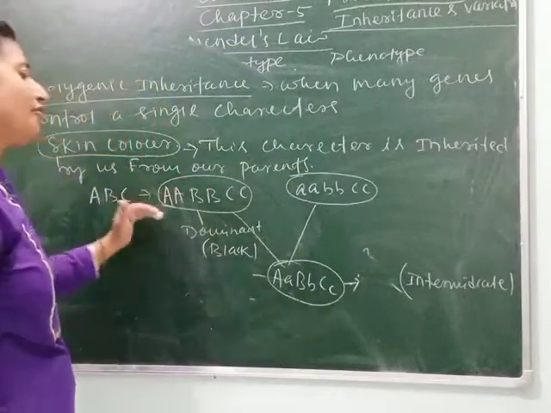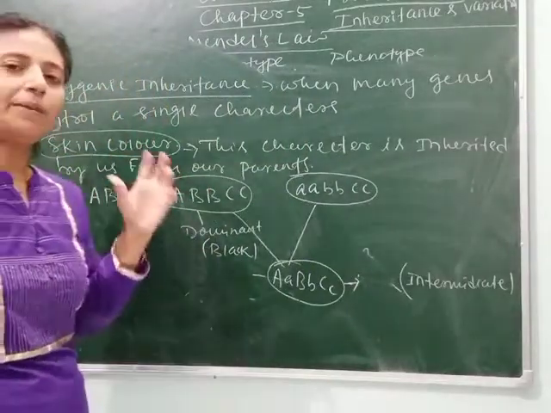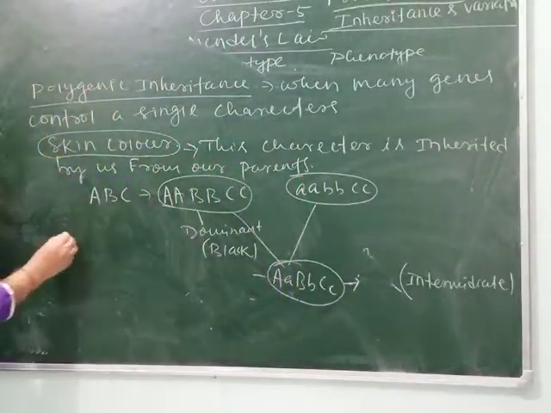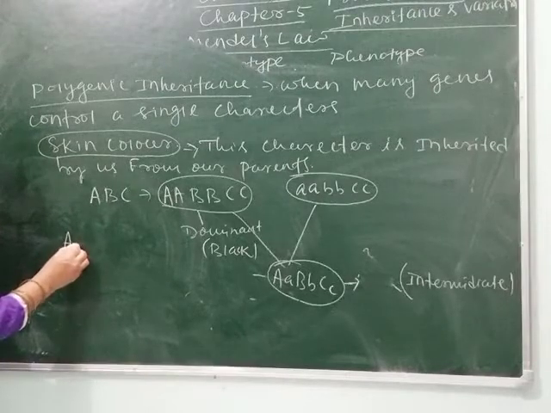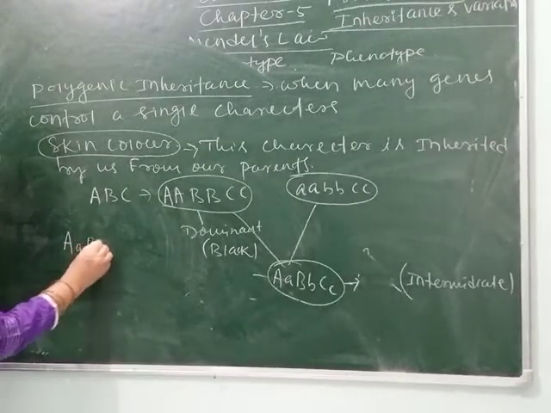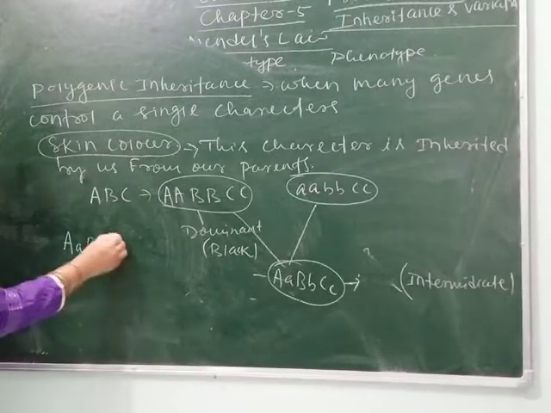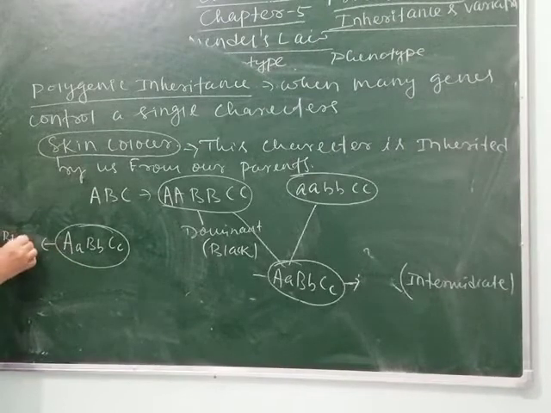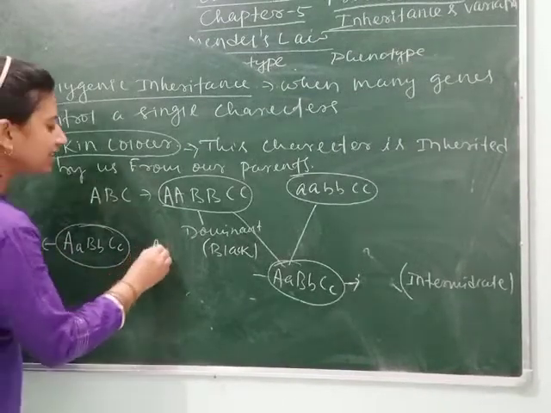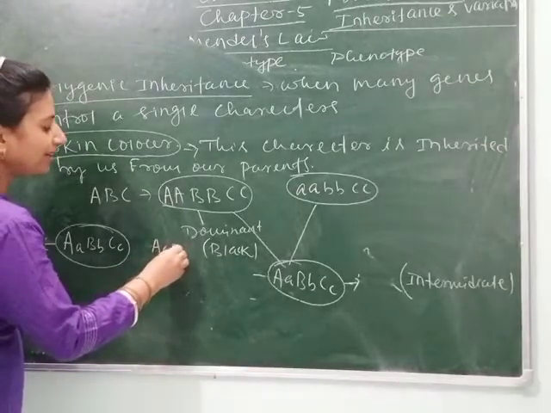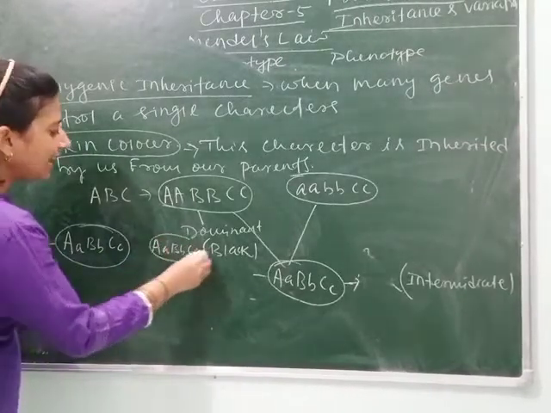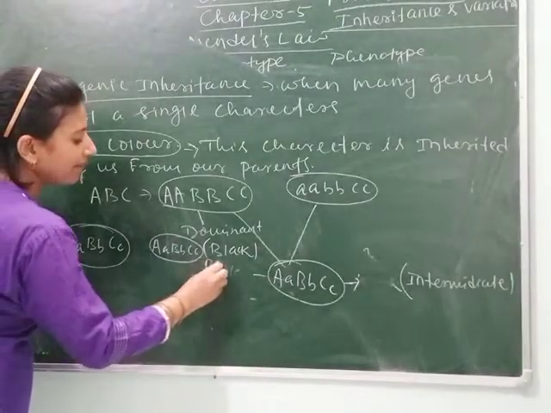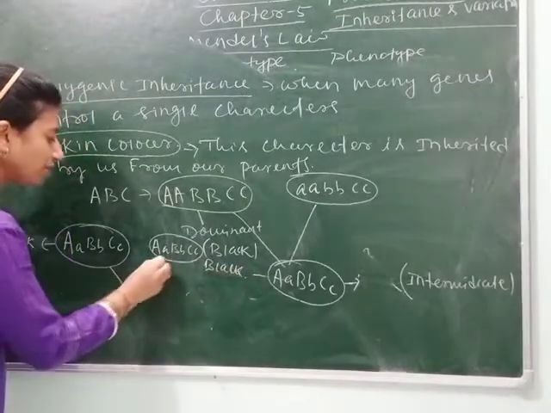Same, if both the parents are black but their offspring is white, in this case what happens? The parents must have genes like this, capital A, small a, capital B, small b, capital C, small c. Suppose this is the gene of father and father phenotypically expressed as black, and here is the mother, capital A, small a, capital B, small b, capital C, small c, and mother is black, but the zygote formed is white.